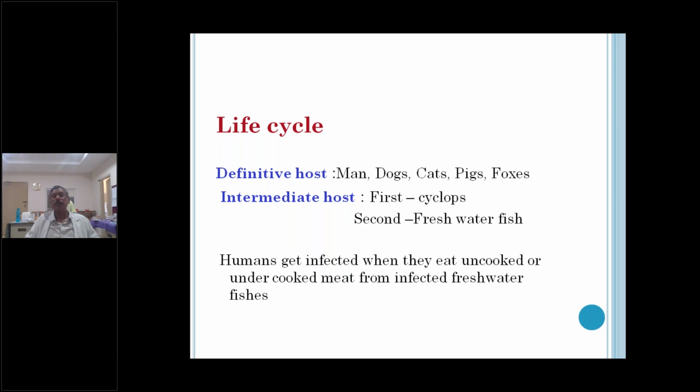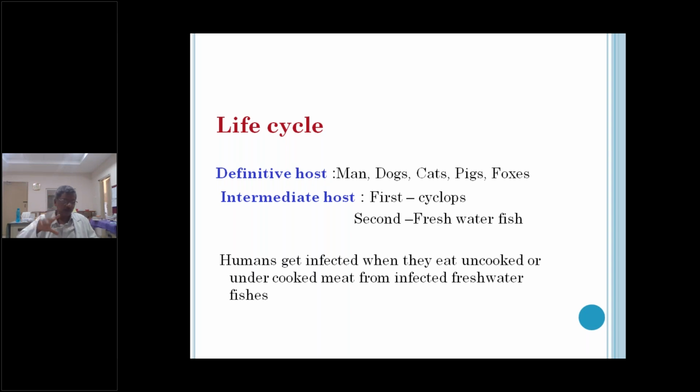The infection comes when they eat uncooked or improperly cooked meat containing the larva, that is the plerocercoid larva, which develops in the freshwater fish. The procercoid larva is ingested by the freshwater fish, and the procercoid will be converted to plerocercoid.